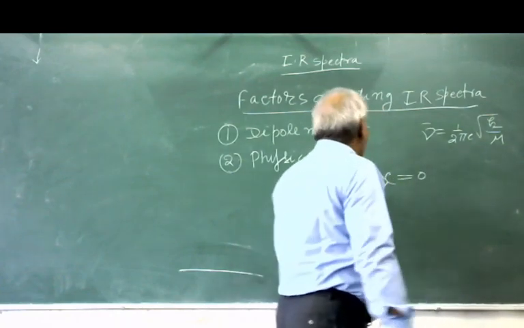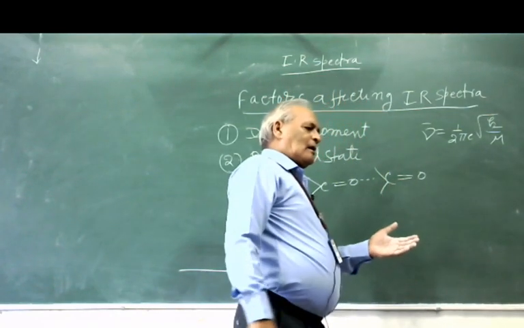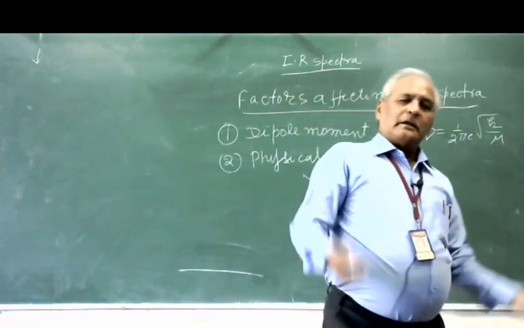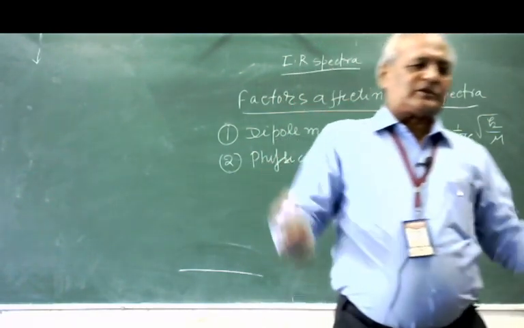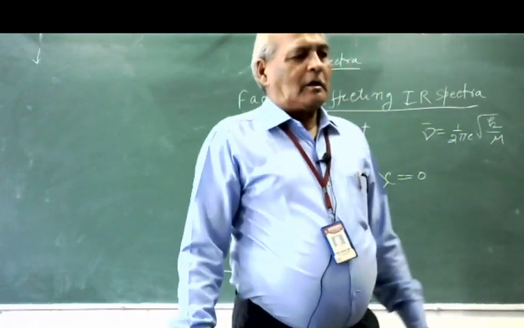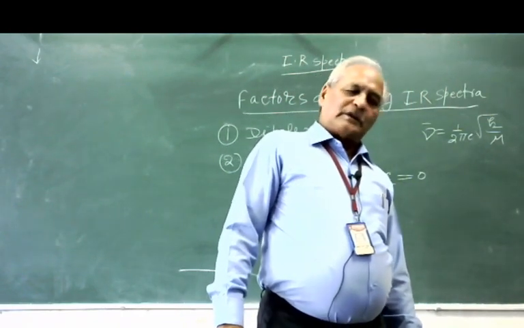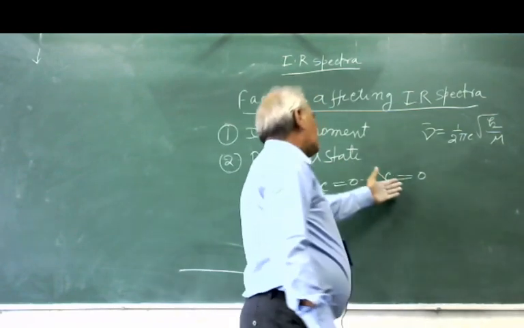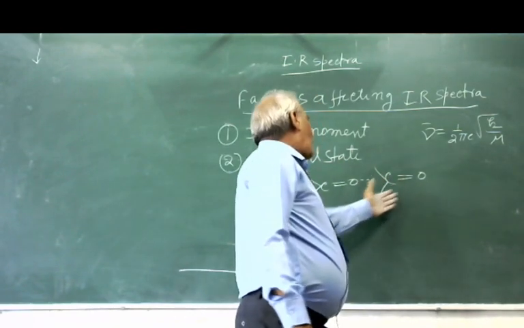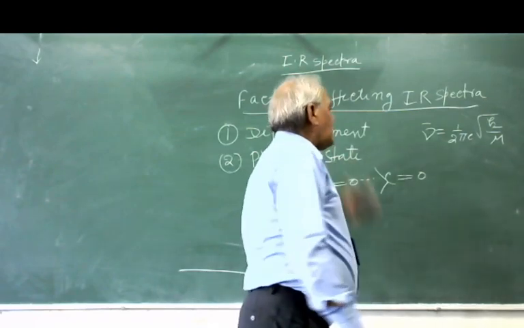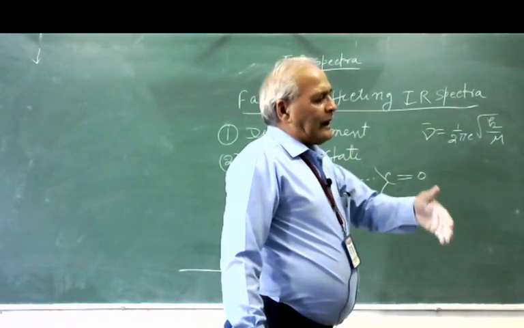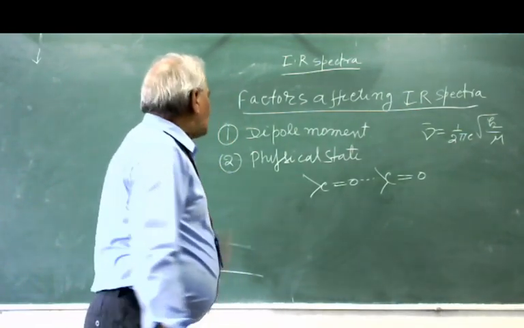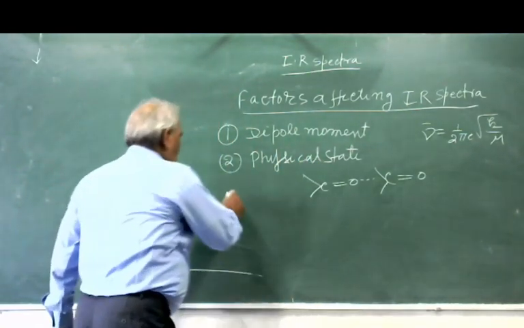So in case of association, the bond is reduced toward a single bond, and everybody knows the length of a single bond is longer than that of a double bond. In this way, less energy is required, so the frequency will be lower in the liquid state.